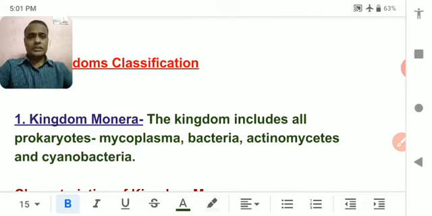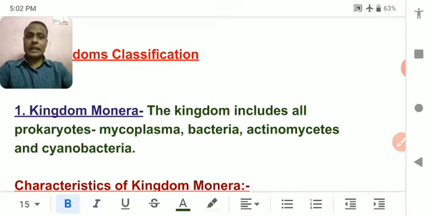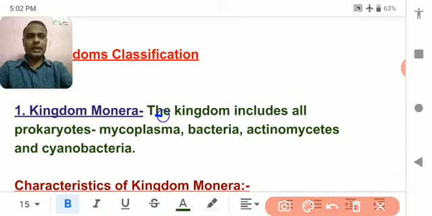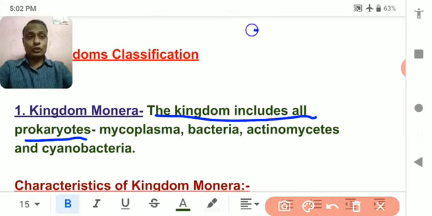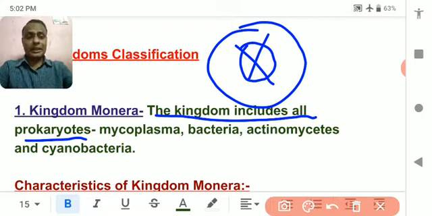So all unicellular prokaryotic organisms have been grouped under the category kingdom Monera. Let's study. The kingdom Monera includes all the prokaryotes, meaning those organisms which have no nucleus. Their genetic material is naked, moving in the cytoplasm. They have no nucleus.